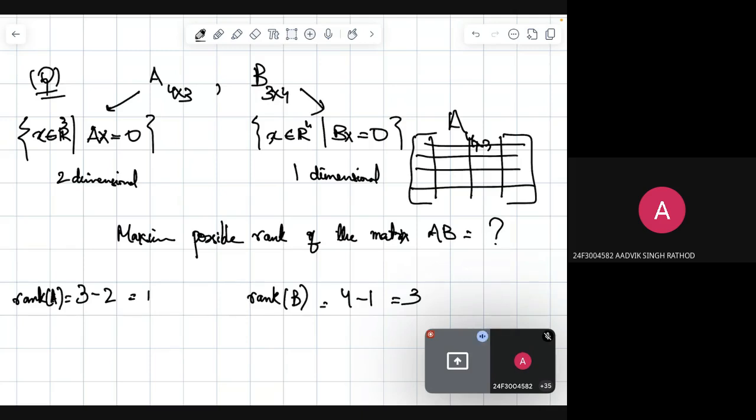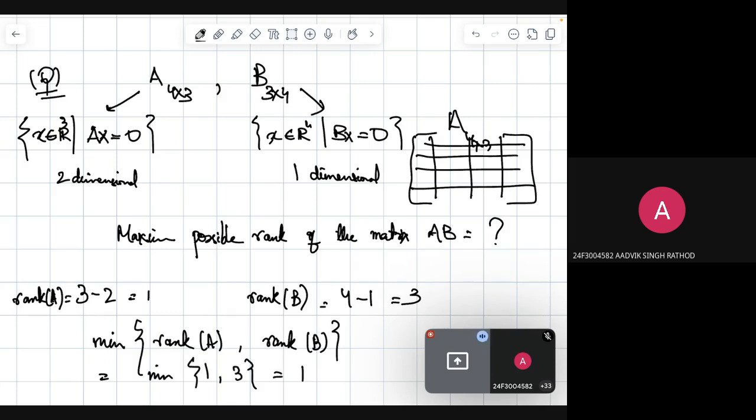Now when we talk about the maximum possible rank of the matrix AB, it will be the minimum of the ranks of A and B, that is the minimum of 1 and 3, which is 1. So the maximum possible rank of the matrix AB will be 1.